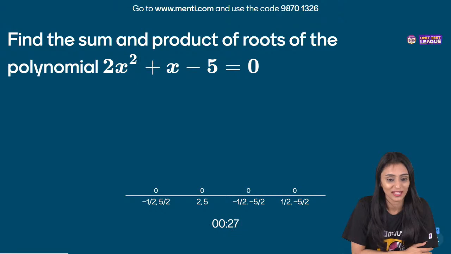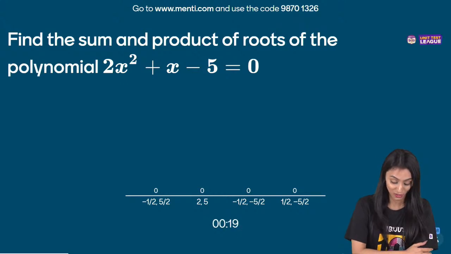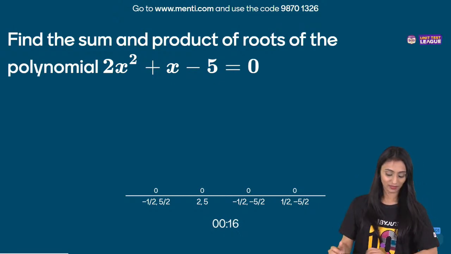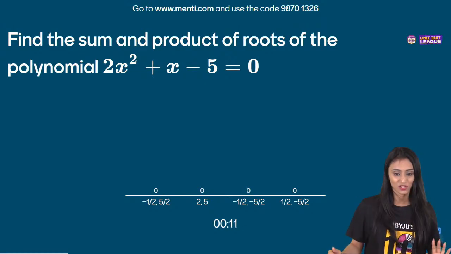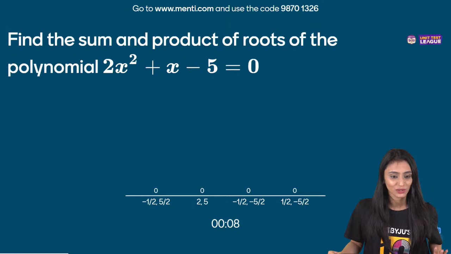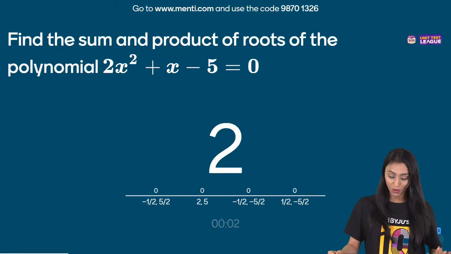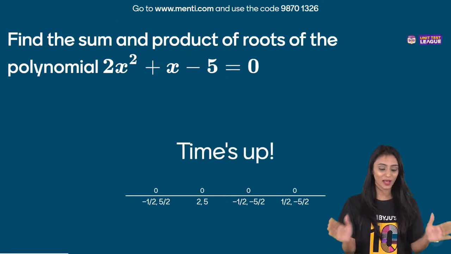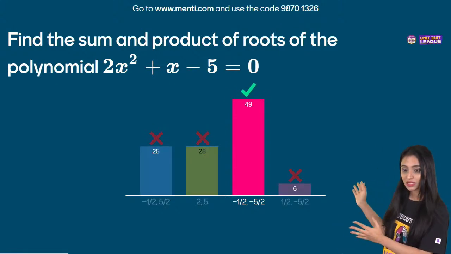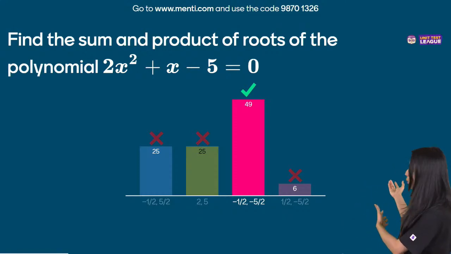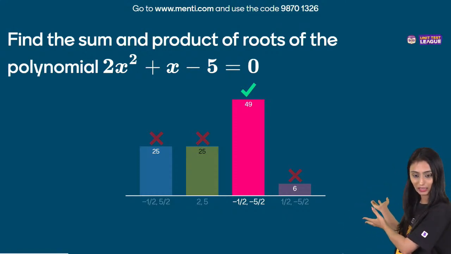All right. Quickly, everybody. Sheetal is done. Khushi done. Devansh, Purnima, Shivashri, Aditya. Confusing. Well, this was a simple one though. You still have got time, Aditya. Still 16 more seconds. I think 16 seconds is still good enough to solve this question. Simple question. Almost everybody is done. Wow, time is up. Let's see how many of you have given the right answer. Oh my God. Can you see this? Minus 1 by 2, 5 by 2 and 2 by 5. How can an equal number of students say that?